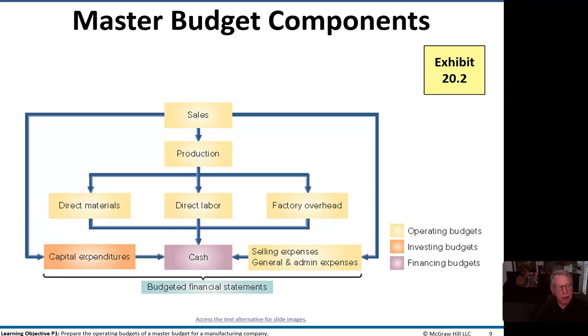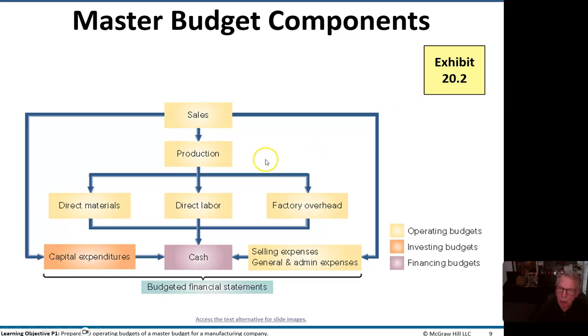So oftentimes you might have salespeople that are sandbagging. In other words, coming up with sales forecasts that are on the low side. Now, that's just as bad as sales forecasts on the high side. We want the sales budget to be as accurate as possible. So my evaluation of salespeople budgeting was that $1 high or $1 low were no different. So we wanted to try to get an accurate budget.